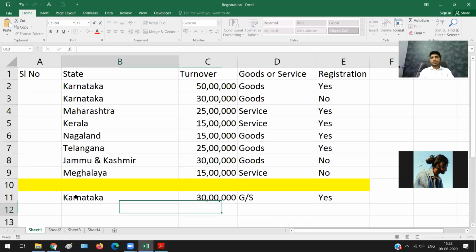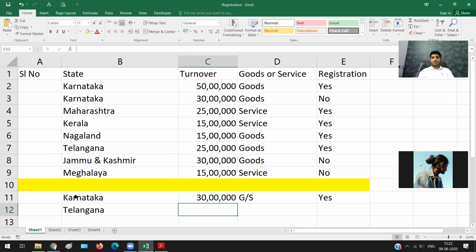I agree with you. Okay, now let us say I am in Telangana and I'm supplying both goods and services worth 25 lakh rupees. Breakup is not necessary. Breakup is not important as of now. It will not change any of your decision. So how many of you feel registration is required? Correct. So registration is required.